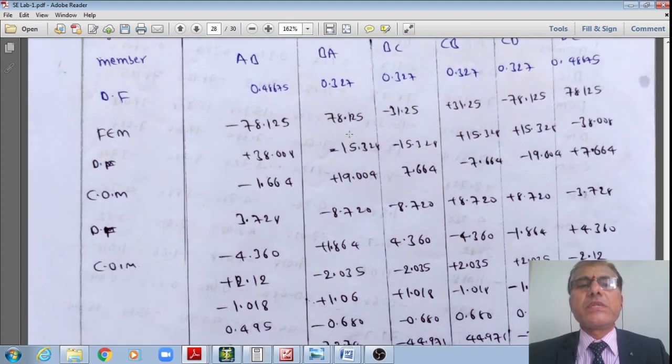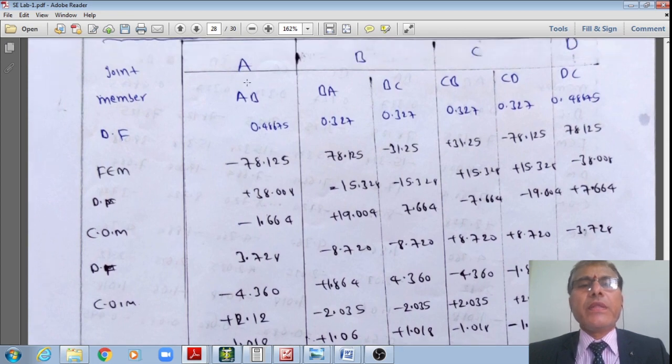However, once I do this, I can see that this support end, being a discontinuous support, now even at joint B there is an unbalanced moment of 78.125 minus 31.25. Therefore that multiplied by 0.327 with change in sign works out to 15.328 with minus sign, as the same is the distribution factor. Therefore minus 15.328. That is how I'll get the unbalanced moments.